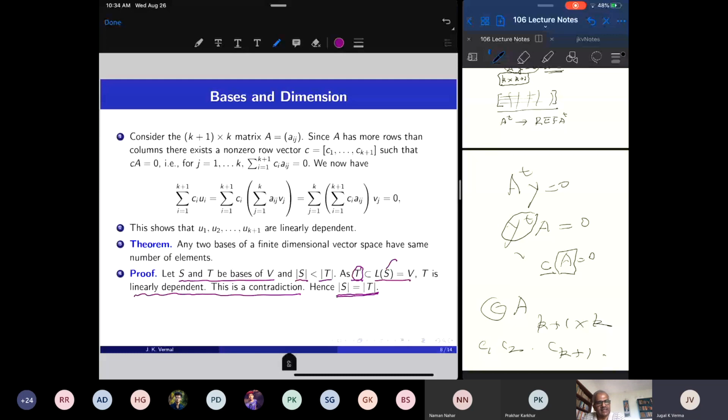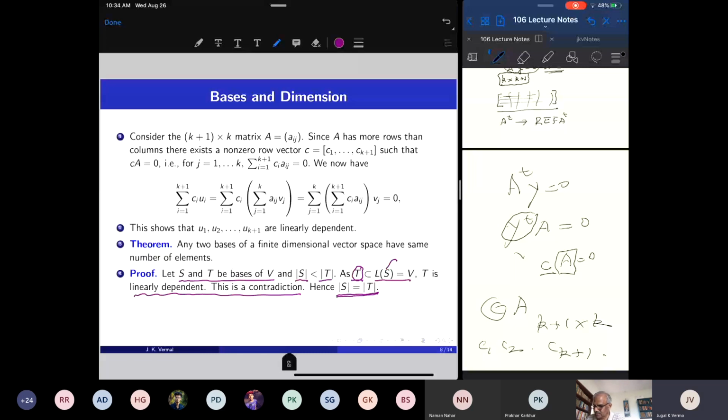E1, E2, up to En are linearly independent and they span Rn, so they form a finite set of vectors spanning the space.